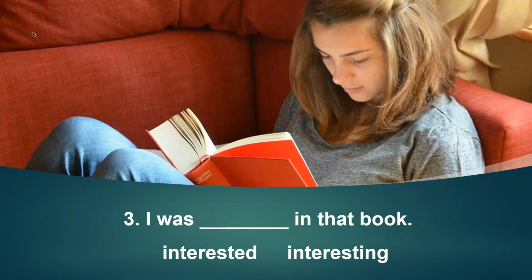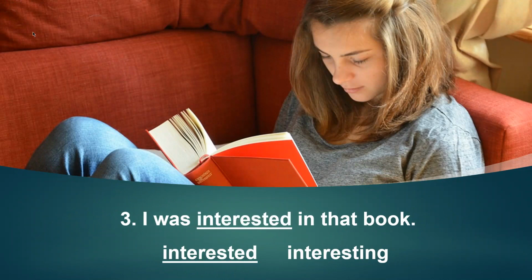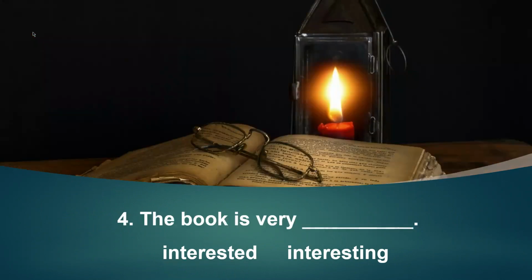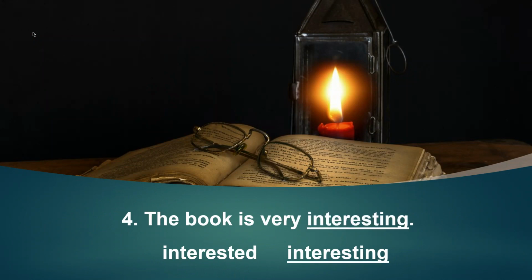Number three, I was blank in that book. I was interested in that book, or I was interesting in that book. So you want the word that describes the feeling that you had about the book. I was interested in that book. Number four, the book is very interested, or the book is very interesting. So the book is a thing. It's making you feel a certain way. So you would say the book is very interesting.